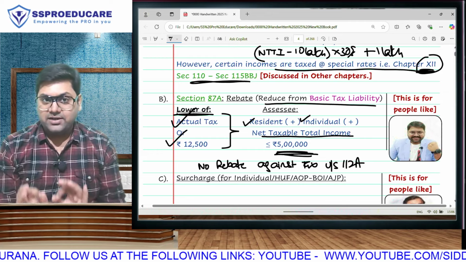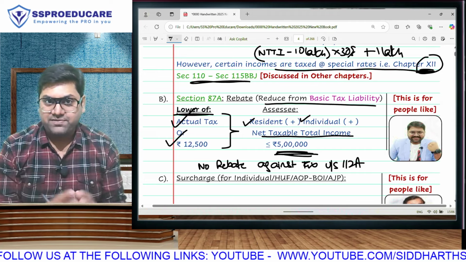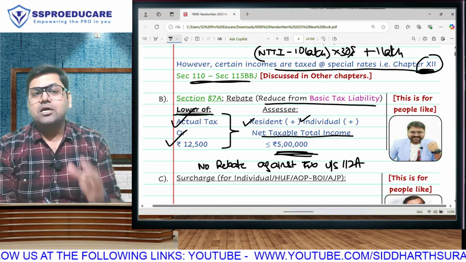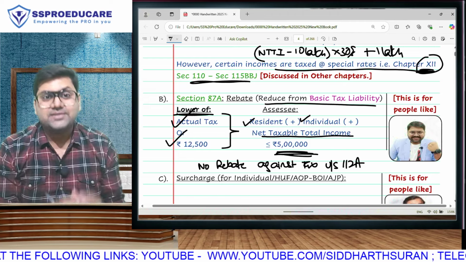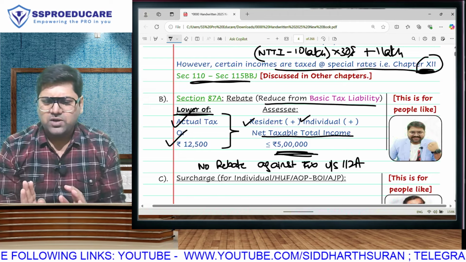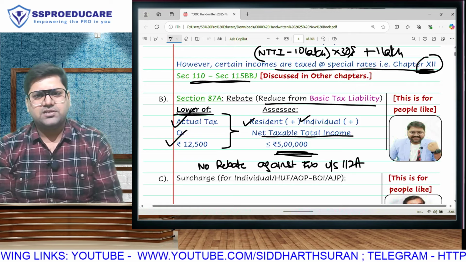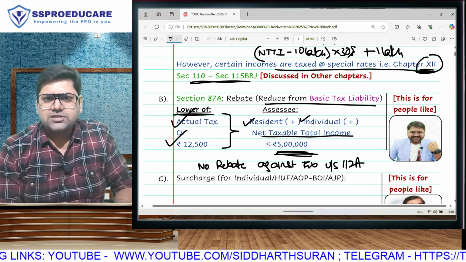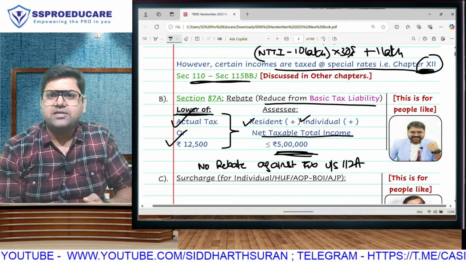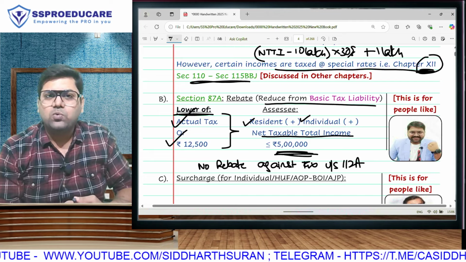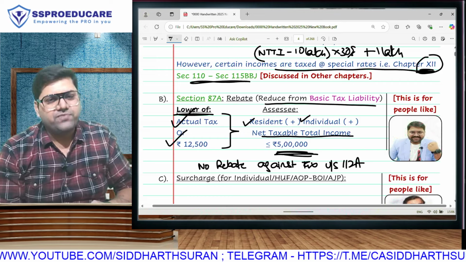Every student, whether inter or final, has to take this part of the amendment and revision lectures very seriously, because capital gain is the part where maximum amendments have taken place, at least for inter. New regime rates also have changed, and at final there are other chapters also, assessment of such cases, etc. Plenty of changes, but the capital gain amendment is applicable at both inter and final. So we will discuss these amendments properly, how the rate of 112A has changed, how it is no longer 10%, it is 12.5%, and from which date it is applicable.